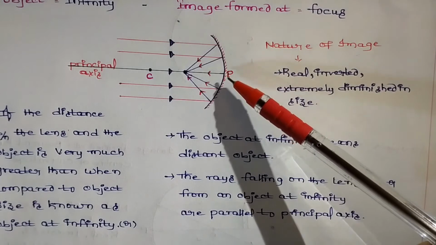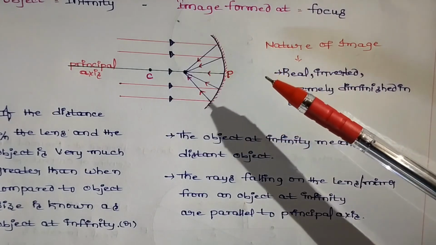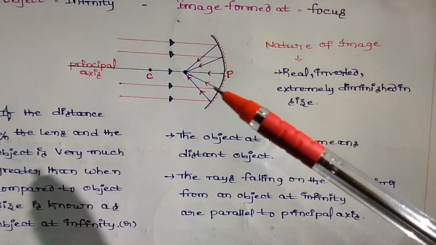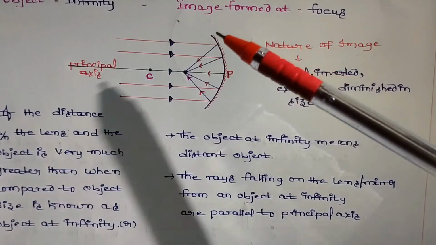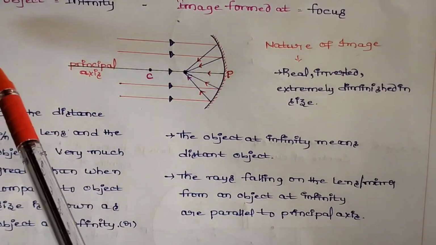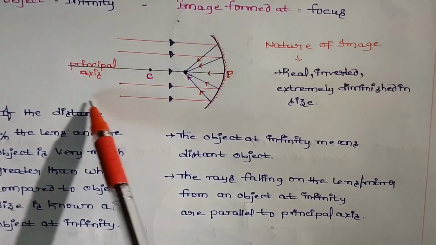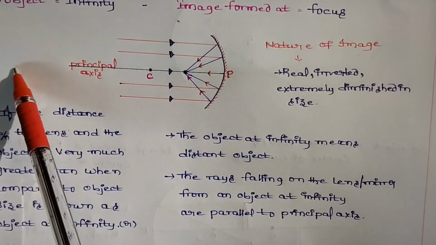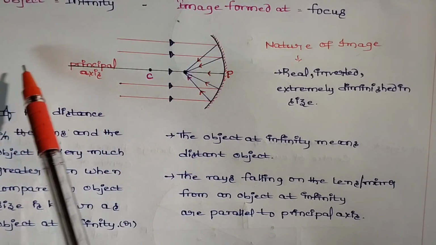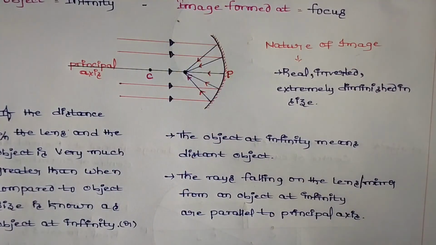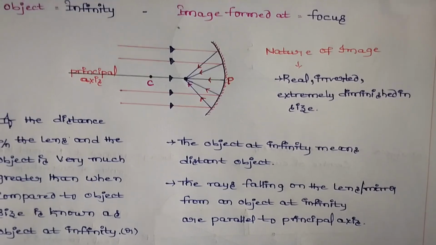Here we took a mirror. In future cases, we will take lenses also. In case of a mirror, the rays falling on the mirror from an object which is placed at infinity are parallel to the principal axis. The rays coming from the object at infinity are parallel to the principal axis.